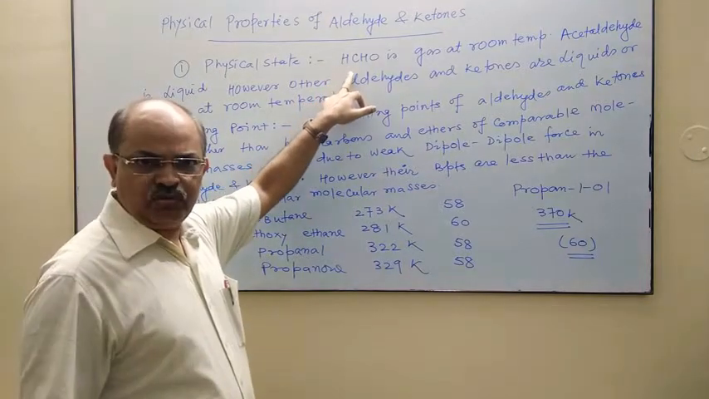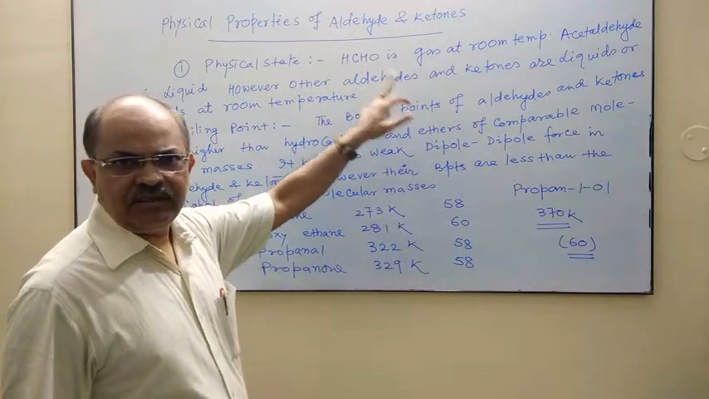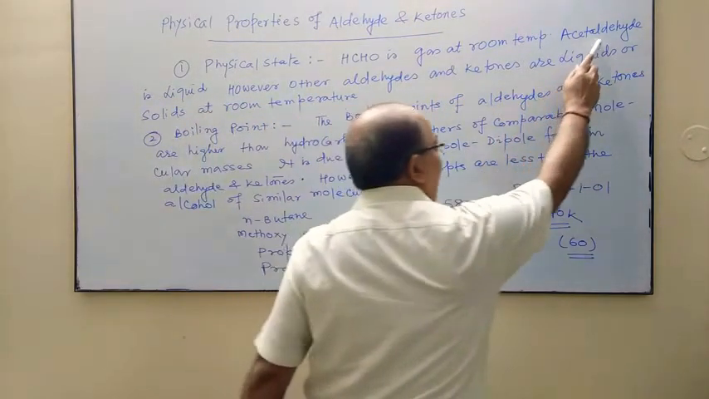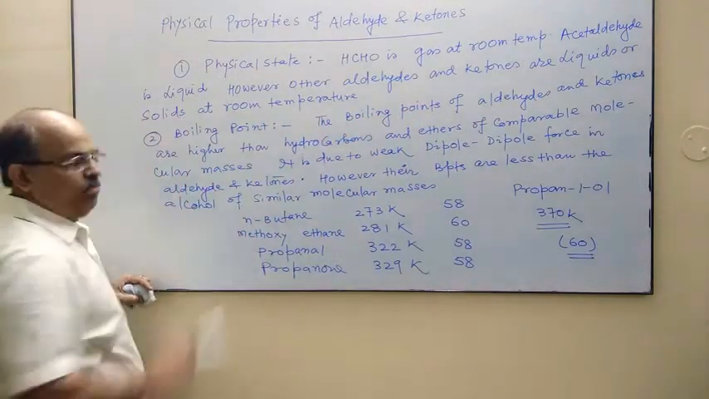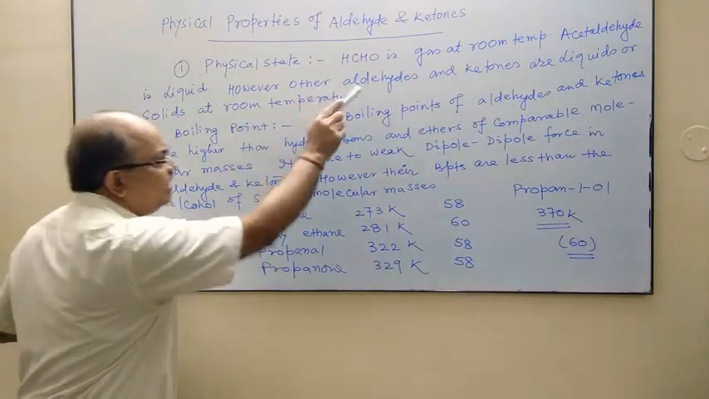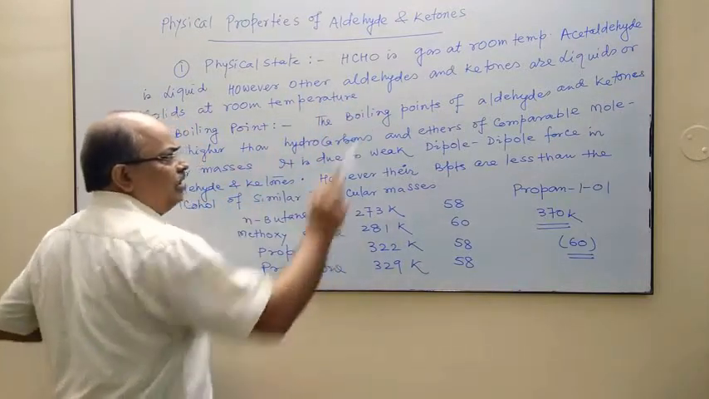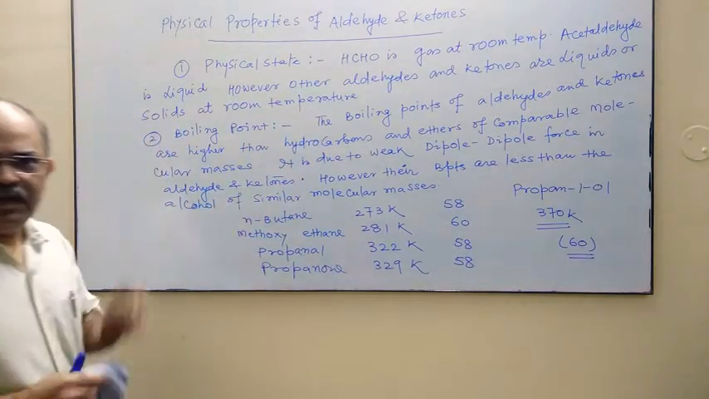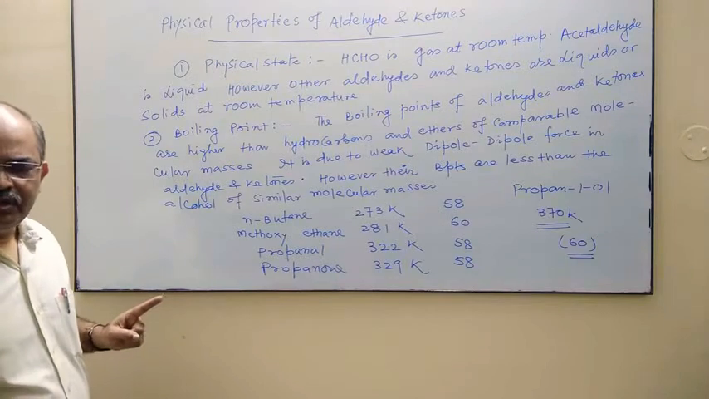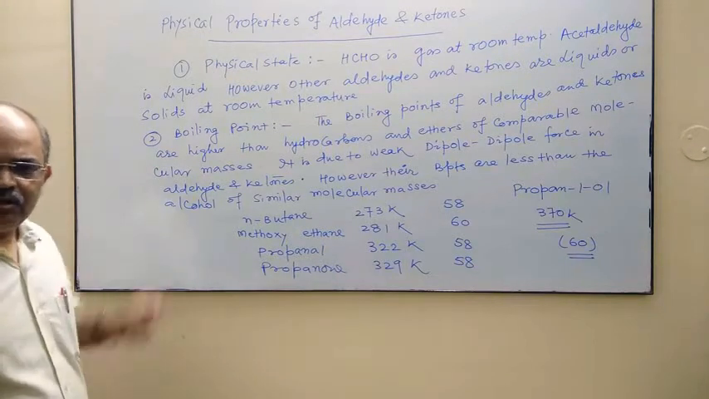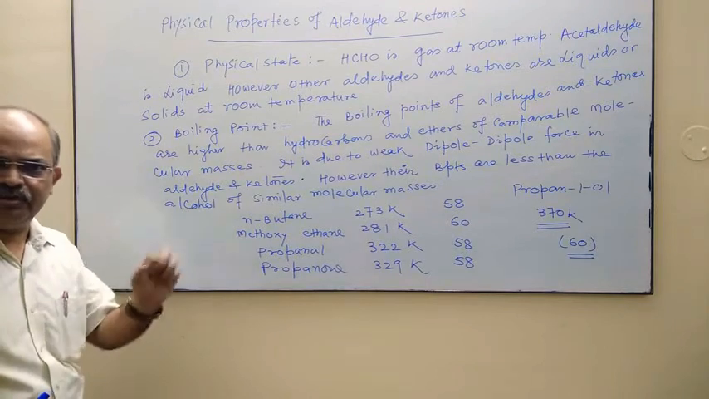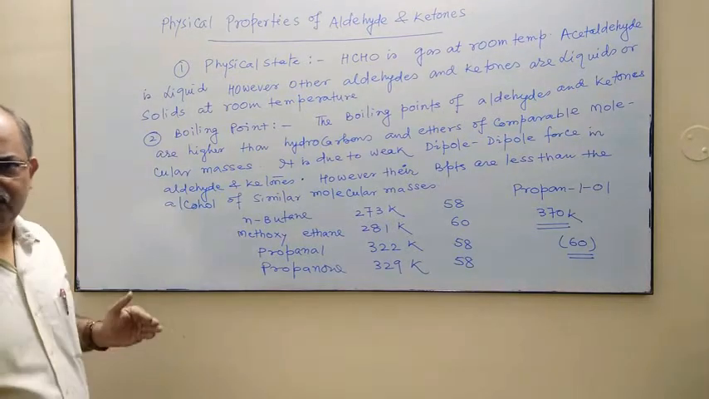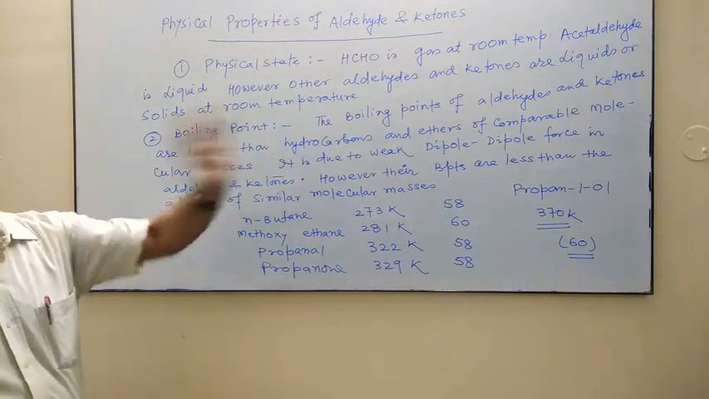In aldehydes and ketones, only formaldehyde is a gas at room temperature. However, acetaldehyde is liquid. But the other aldehydes and ketones are liquids or solids at room temperature. It means formaldehyde is gas, acetaldehyde is liquid, acetone is liquid, and acetone is a very good solvent also. However, the higher aldehydes and the higher ketones may be liquid or solid.